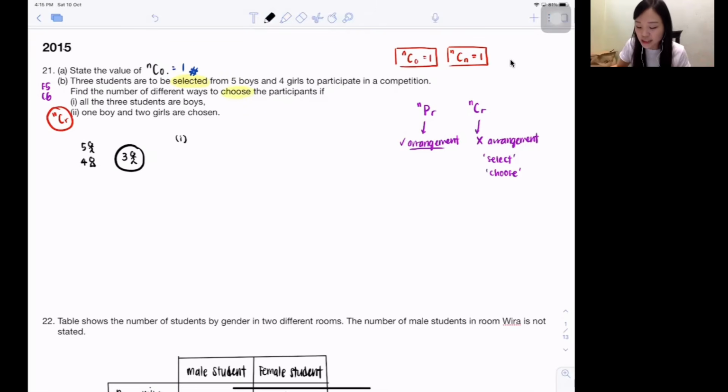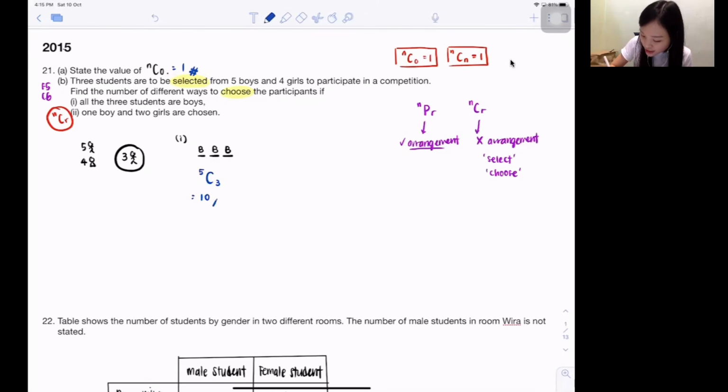First one, they say all 3 students are boys. So now they want to choose 3 people, and these 3 people are all boys. Boy, boy, boy. Am I right? So that means, do the girls even have the chance to go inside? No. So how many boys do I have? 5. How many boys do I need now? 3. So 5 boys, you want to choose 3 seats, isn't it? 5C3. Just 5 of them try to fight for these 3 seats. Okay, that's always how I tell my students.